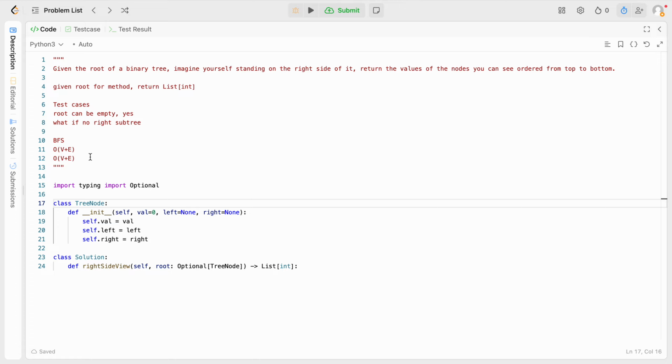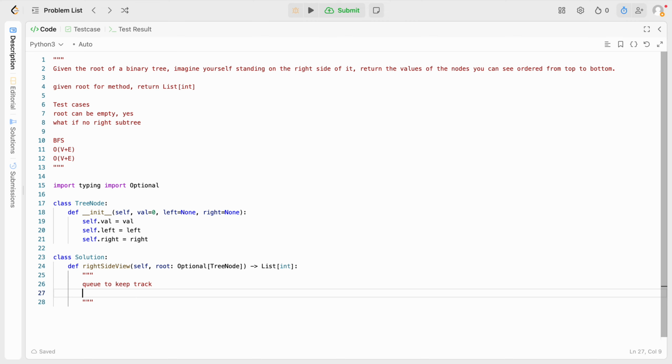So now, in terms of coding this up, we need some kind of queue to keep track. Do we need to keep track of the level that we're at? Not necessarily. We don't really need to know the height or the maximum depth of the binary search tree.